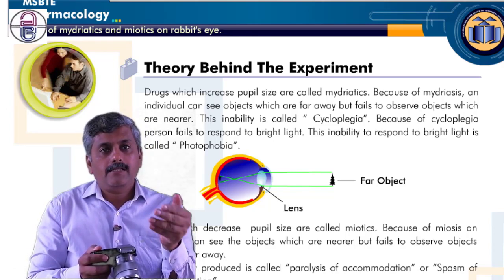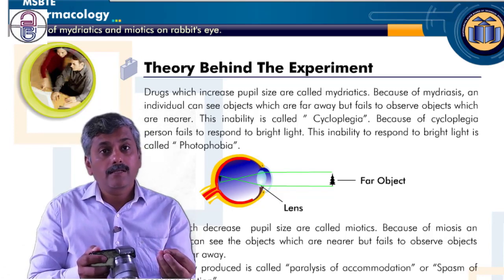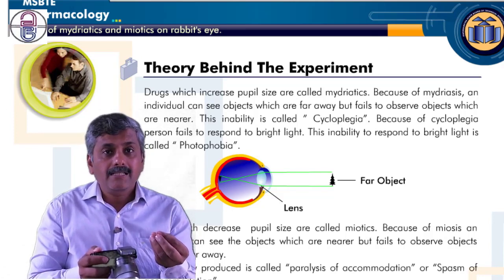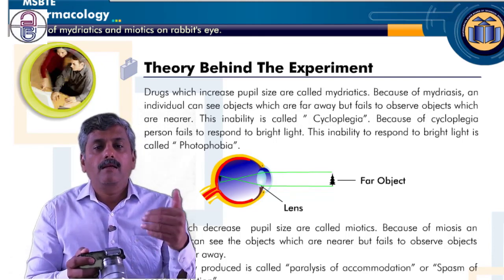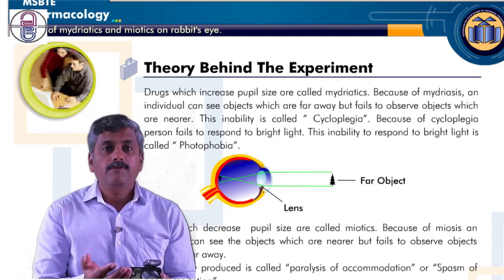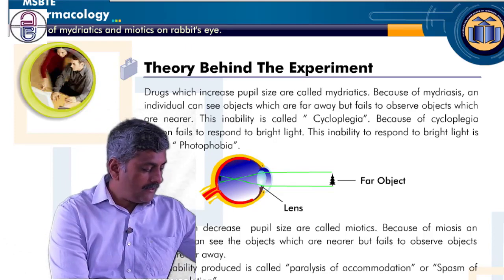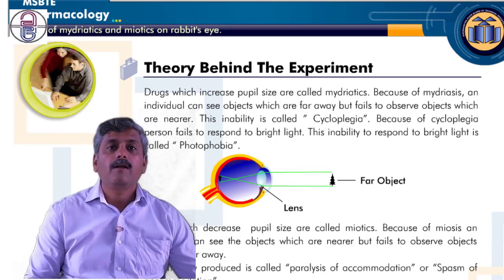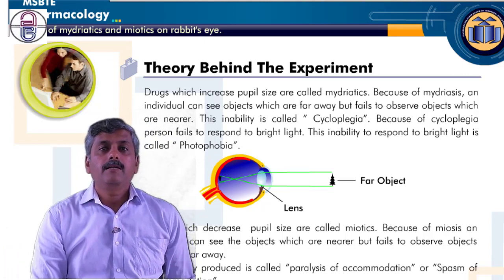Whenever we want to catch a nearer object, again the lens of our eye should constrict, because the focal length has changed. After the constriction, the focal length is maintained again, and we can see the object which is near. But this does not happen, this is not observed, specifically with mydriasis.